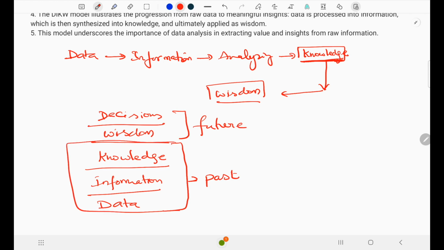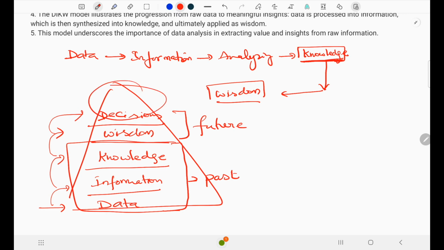The base fundamental of all the wisdom, decision, knowledge, and information is the data. From the data we transform to information. Information gives us knowledge. If we have more and more knowledge in a particular area or domain, we get wisdom. From this wisdom we can give good decisions, right? The DIKW model is also known as the DIK pyramid. You put all this in a pyramid form: the topmost is the decision and wisdom, and the bottommost is the data.